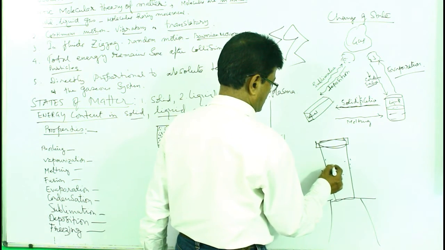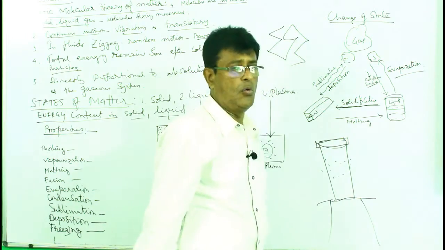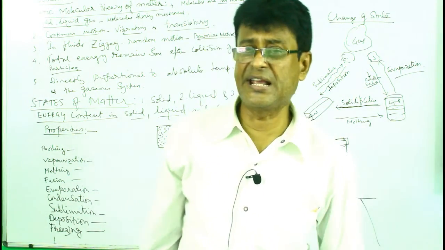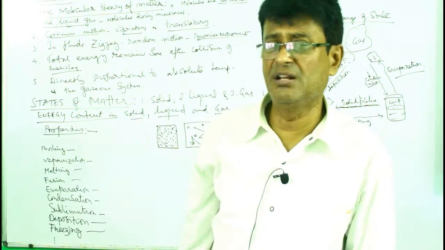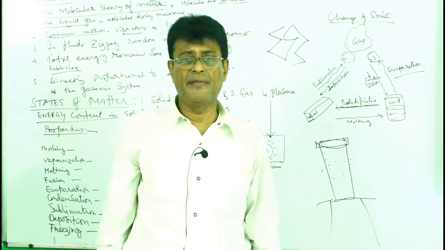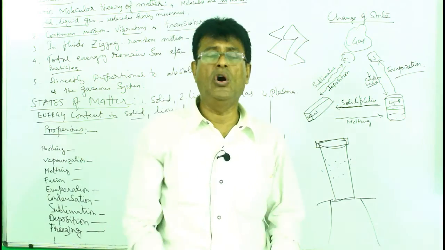The outside of the glass will have droplets of water. Why is this happening? Do you think there is a leakage in the wall of the glass vessel, or a leakage in the wall of the steel vessel? No, it's not. Then what?